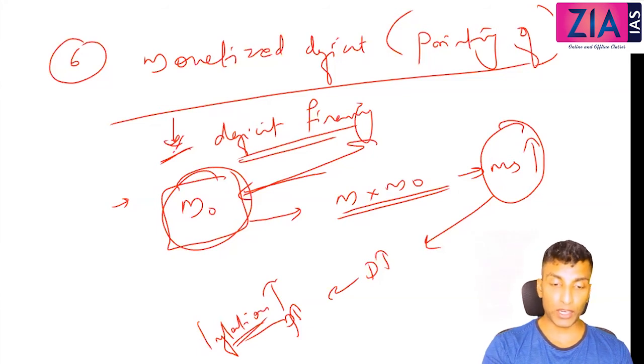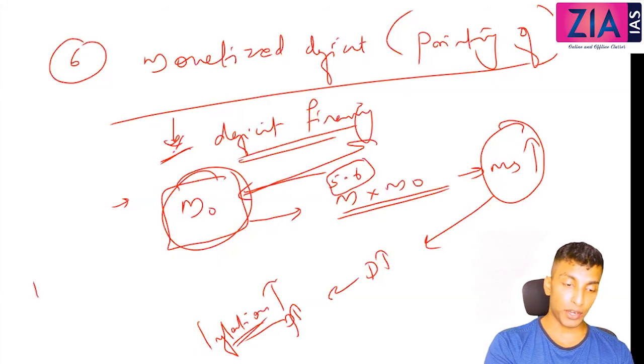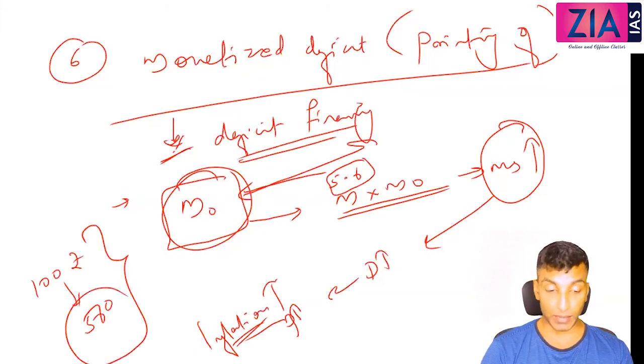Multiple magnitude means what is the value of M? M value is 5.6. So government is printing 100 rupees, okay? What is the impact of this 100 rupees? 560 rupees actually is the impact in the market. So that will create the problem. This is how monetized deficit, the deficit financing works.